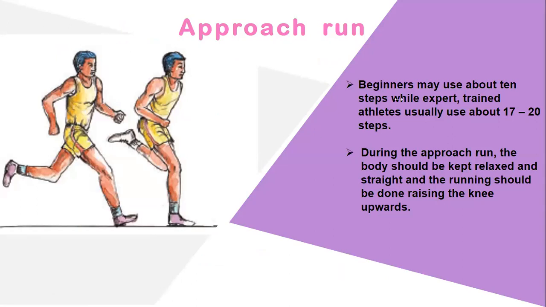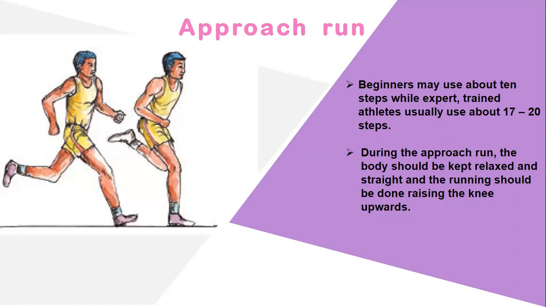Sometimes in your MCQ questions, they will give 1 or 2 postures and ask which posture this is in a triple jump. First of all, this picture you can find is called approach run. No need to memorize all these things. You just need to know the picture, the posture, and the stage.